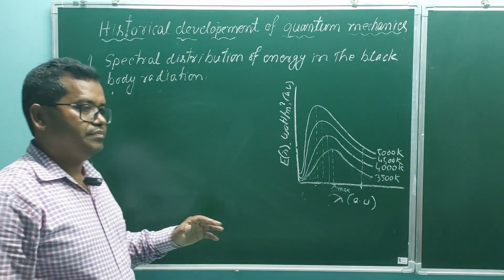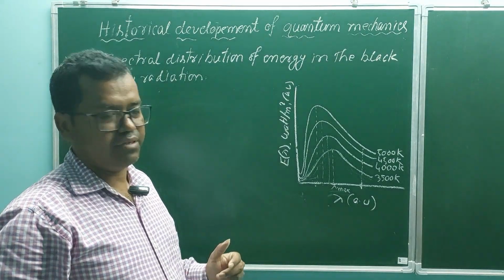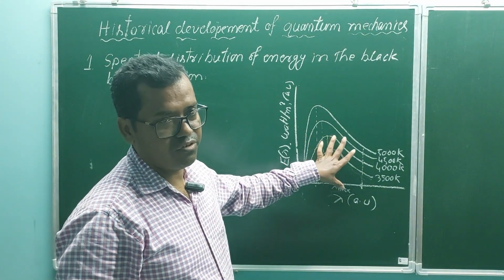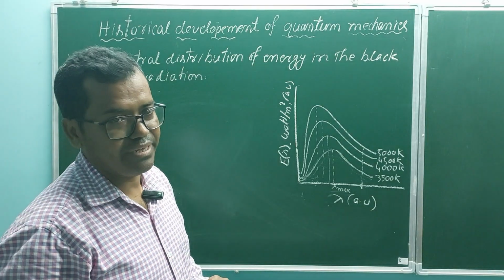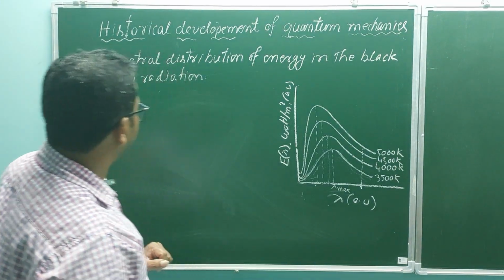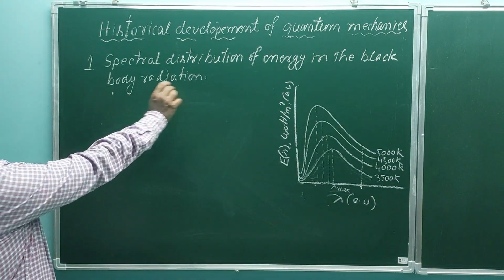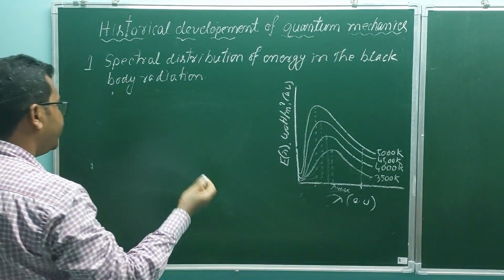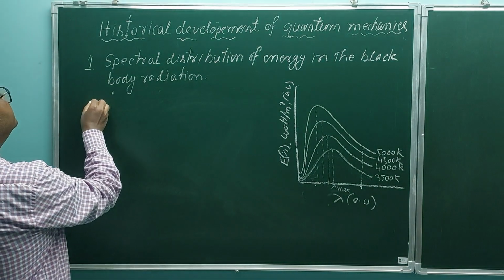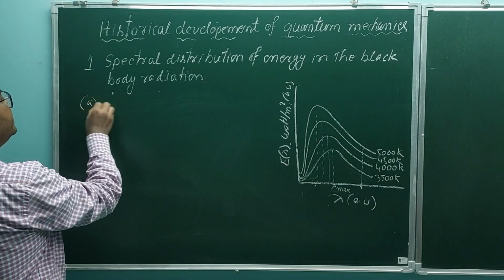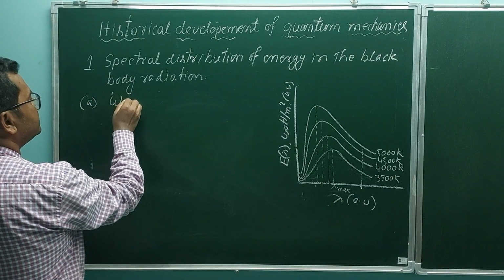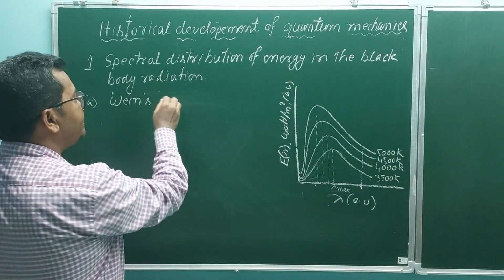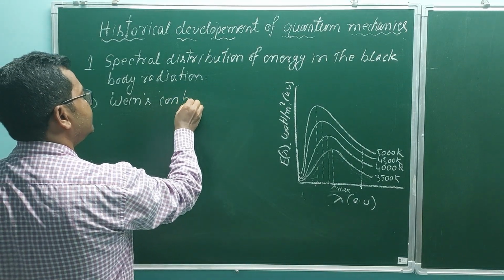At that time, some theoretical attempts were made to explain the curves on the basis of classical mechanics. One such attempt is given by Wien, which is called Wien's contribution.